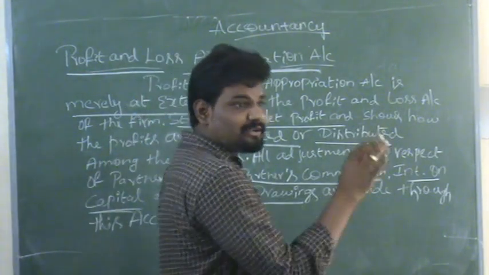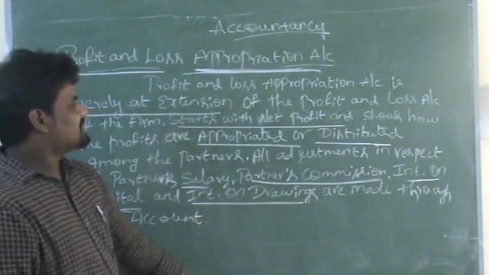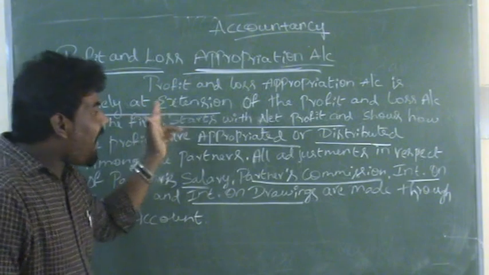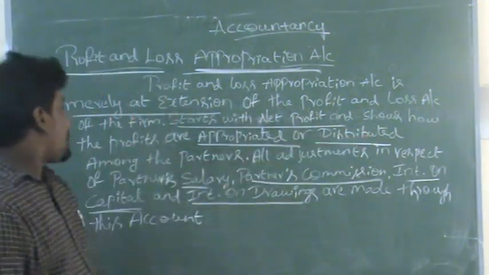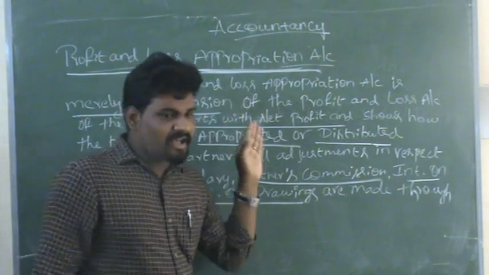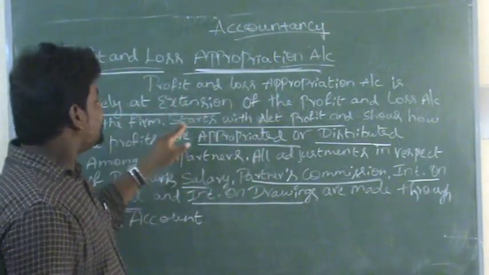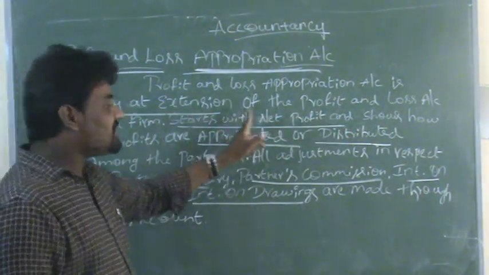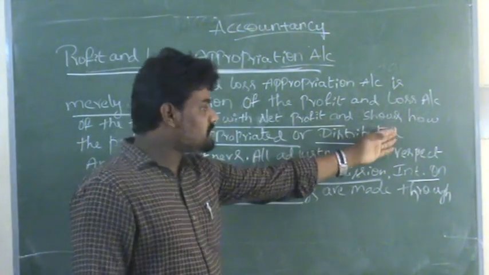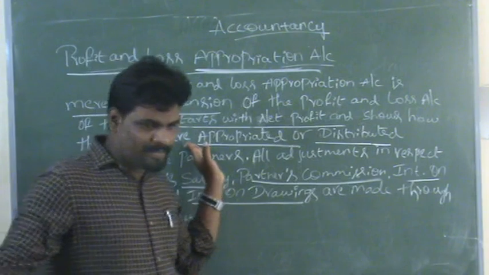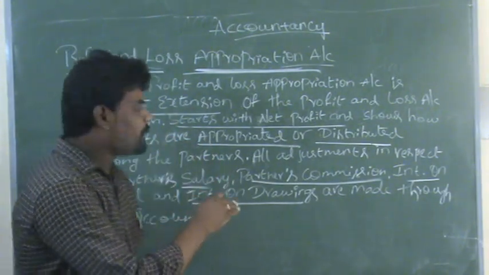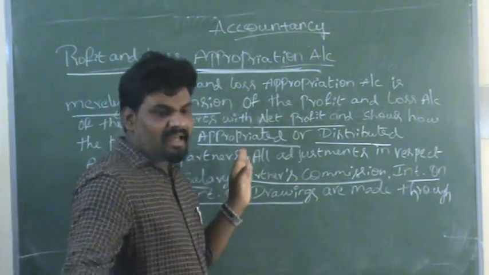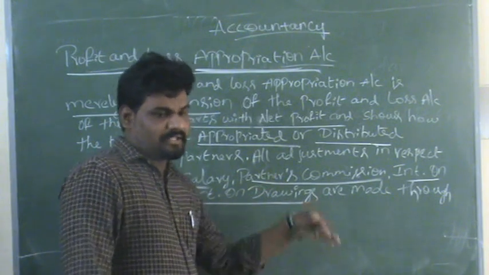This is a very important question for 2 marks. Once again, the meaning: the profit and loss appropriation account is merely an extension of the profit and loss account of the firm, and it starts with net profit. It shows how the profits are appropriated or distributed among the partners according to their respective ratios.